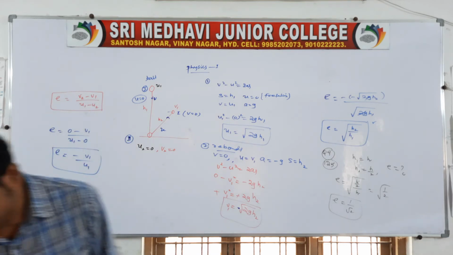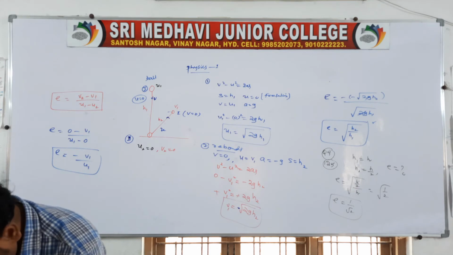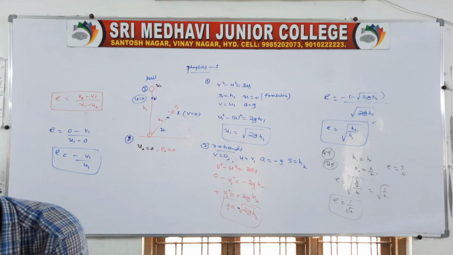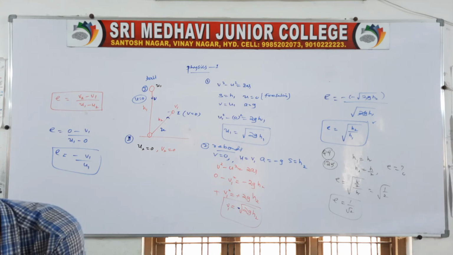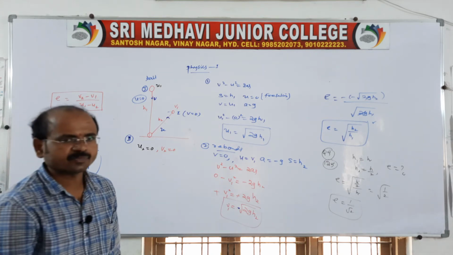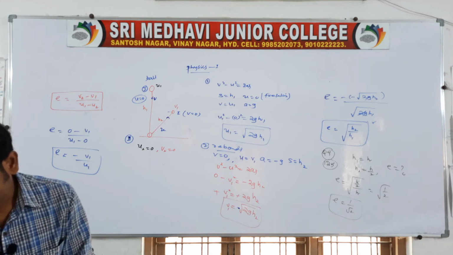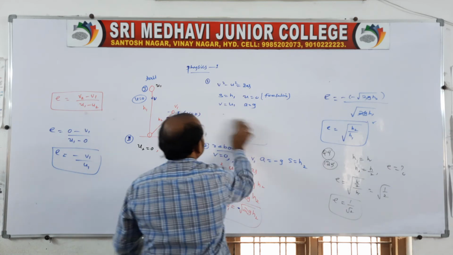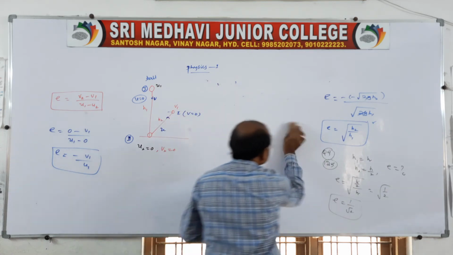The question is given in our material, page number 127, question number 6. Derive an expression for the height attained by a freely falling body after n rebounds. Very simple explanation I will tell you. For n rebounds it is asking.